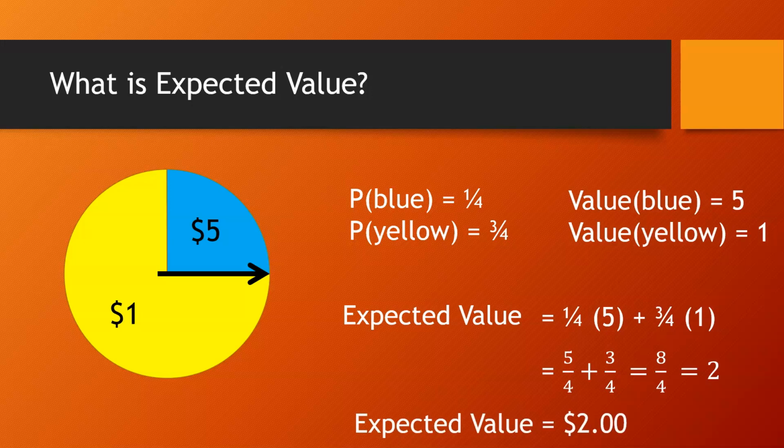Now what that means is that if we spun this spinner over and over and over again, kept track of the values, in the long run, on average, we would expect to win $2 on each spin of the wheel. It doesn't mean that we can win $2, because obviously we can't. We either win $1 or $5. But our average winnings would be $2 per spin.